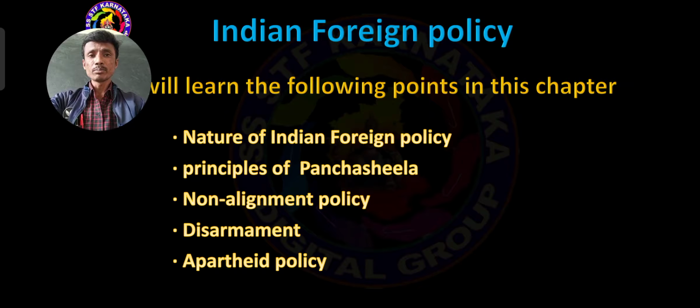The white people dominated the black people. Here 2 words play a very important role, majority and minority. The minority of white people dominated the majority of black people. That is the apartheid policy.